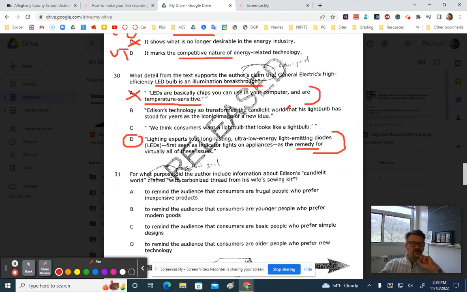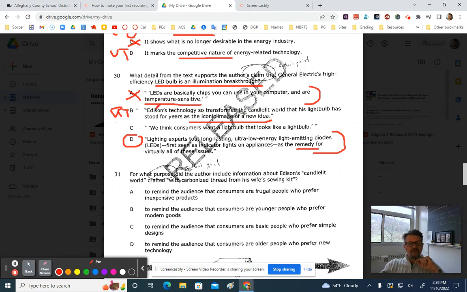Edison's technology so transformed the candlelit world that his light bulb has stood for years as the iconic image of a new idea. Okay, that's going to be a right tone, but has nothing to do with the LED bulb being an illumination breakthrough. It has to do with symbolizing an idea.